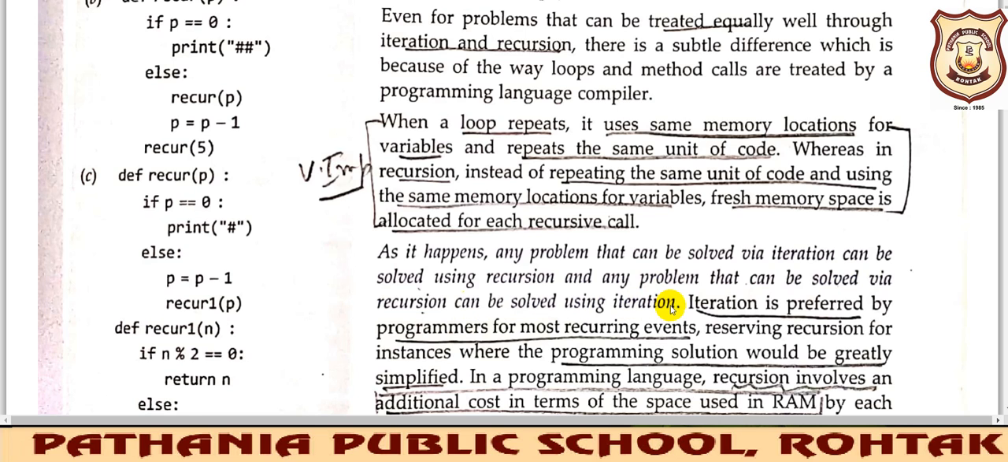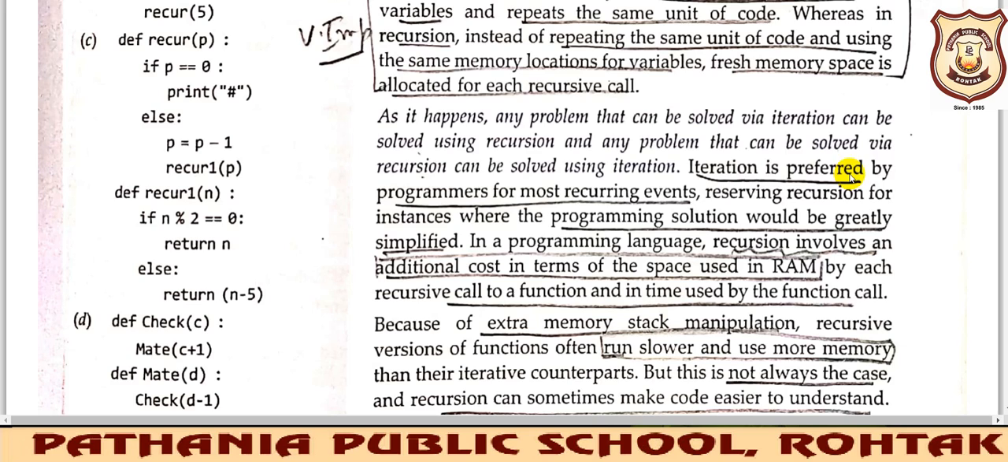Okay, now iteration is preferred by programmers for most recurring events. Most of the programmers prefer iteration for the most occurring events, reserving recursion for instances where the programming solutions would be greatly simplified. They use recursion only where they get a simplified solution.